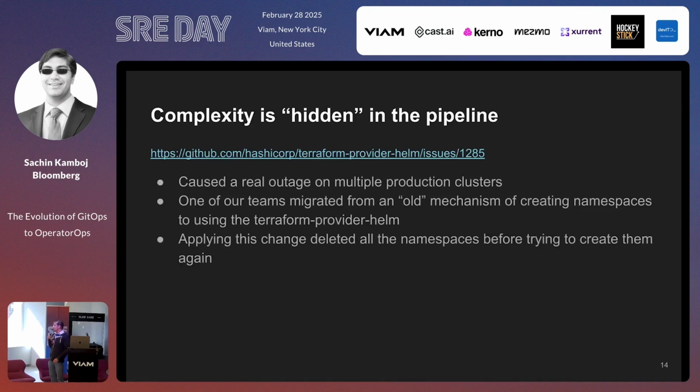Now, unfortunately, when we applied this change, it actually deletes all the namespaces before recreating them. This is the bug in the code. So ideally, if a namespace already exists, there's no reason to delete it and recreate it. You should just move on or try to reconcile that. This didn't do that. The Terraform provider actually went in and said, hey, your namespace, I don't like you. I did not create you. Go away and I'll recreate you.